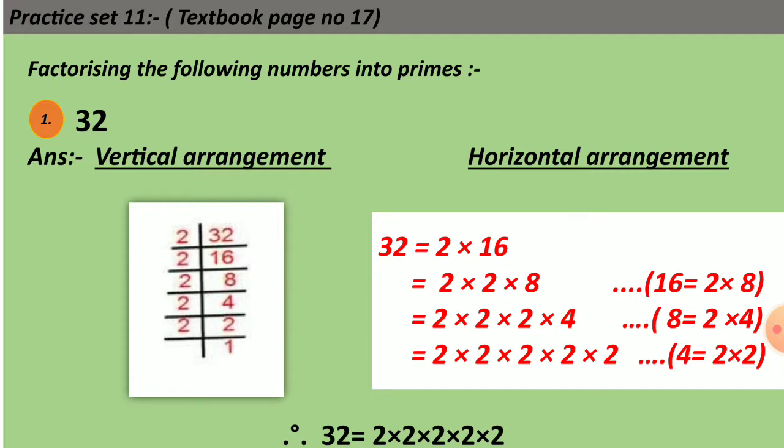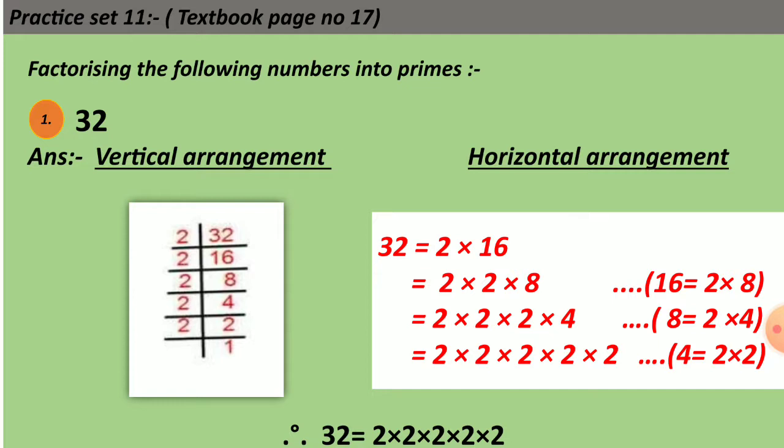So 2 you will write on the left hand side of the vertical line and 4 you will write on the right hand side of the vertical line below 8. Again in the next step you will factorize 4. That is 2 multiplied by 2 you get 4. So 2 you will write on the left hand side of the vertical line and again 2 you are going to write on the right hand side of the vertical line below 4.